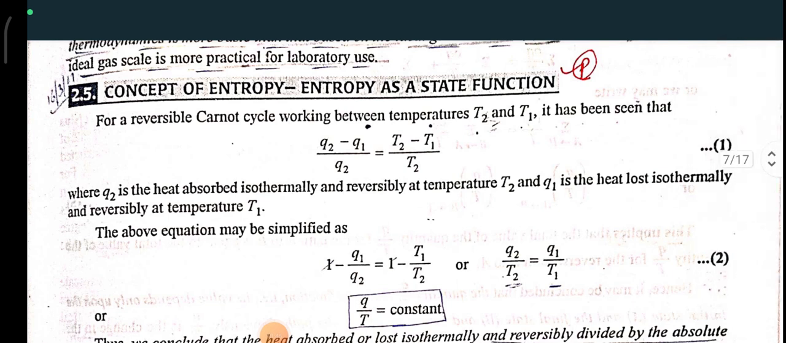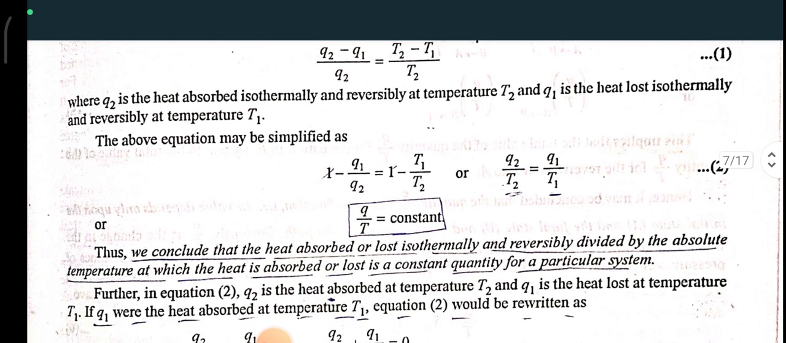For a reversible Carnot cycle working between temperatures T2 and T1, it has been seen that Q2 minus Q1 upon Q2 is equal to T2 minus T1 upon T2, where Q2 is the heat absorbed isothermally and reversibly at temperature T2 and Q1 is the heat lost isothermally and reversibly at temperature T1. The above equation may be simplified as 1 minus Q1 upon Q2 is equal to 1 minus T1 upon T2, or Q2 upon T2 is equal to Q1 upon T1, so Q upon T is equal to a constant.